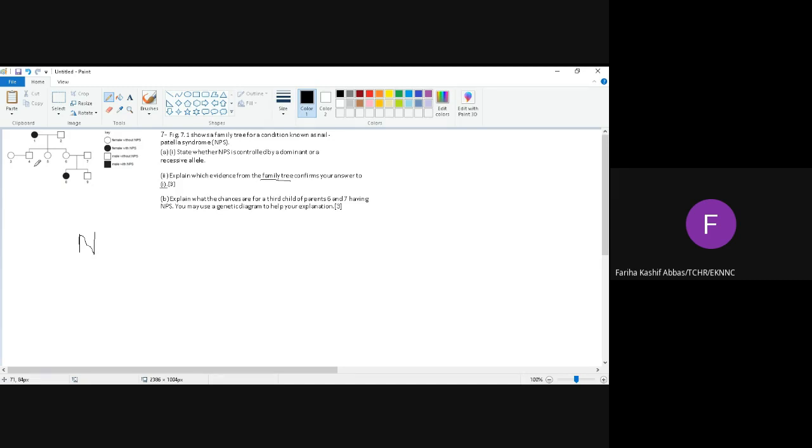आवाज आ रही है कि नहीं? ठीक है, फाइन। नाउ टेल मी, Anusha said that after looking at this family tree, we can confirm that NPS is controlled by a recessive allele. Now explain which evidence from the family tree confirm your answer. Sidra, turn off your mic, please. Which evidence from the family tree confirm your answer?